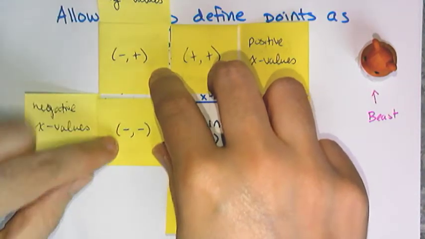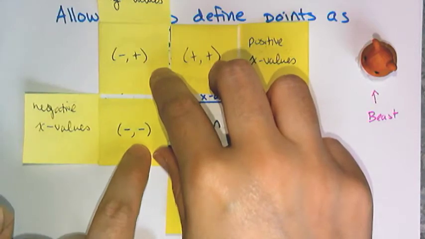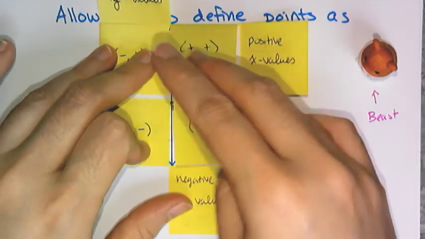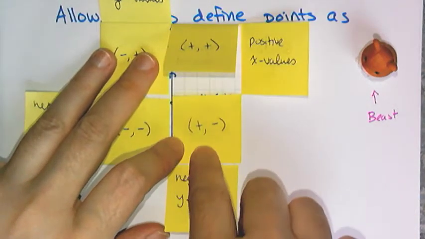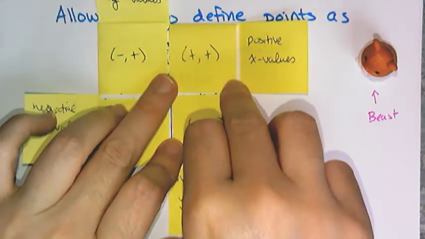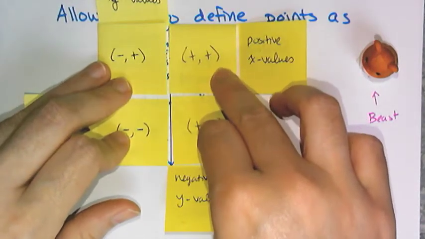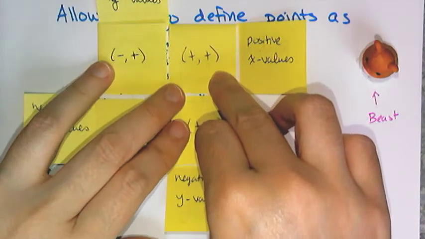This third section of the graph, I have negative x's and negative y's. And in this last section over here, I have positive x's and negative y's. And these four sections are called quadrants, and they are very important, and they are numbered.